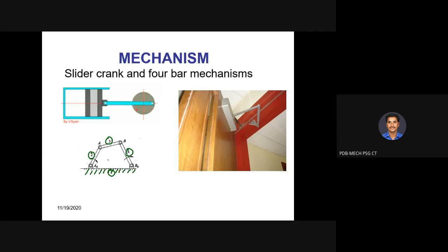Whenever one link is fixed, we can give input to one link and expect output from another link. Then it is called a mechanism. So a kinematic chain is not a mechanism; whenever we fix one particular link, then it is said to be a mechanism.